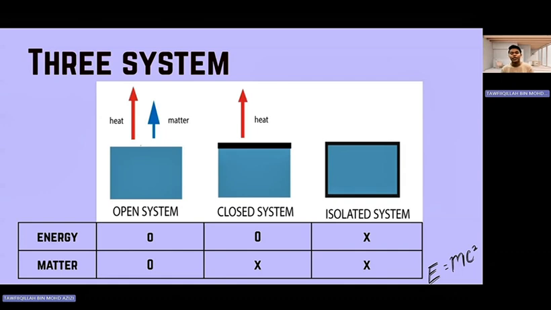The last one is the isolated system. An isolated system is a system that does not allow matter or energy to enter or leave. An easy example is a perfect thermos flask. In a thermos flask, no heat can come in or go out, and no matter can go in or out. In simple words, nothing goes in and nothing goes out, not even the heat. That's all.